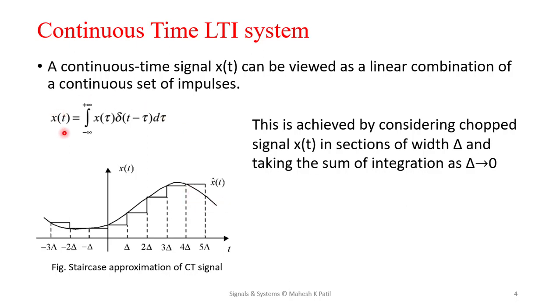Then you can write this x of t signal, considering the unit step system, as x of t equal to integration from minus infinity to plus infinity x of tau delta of t minus tau d tau, where tau is the dummy variable which is replacing this t. So it's a small dummy variable, and with respect to that dummy variable, this equation is written here.